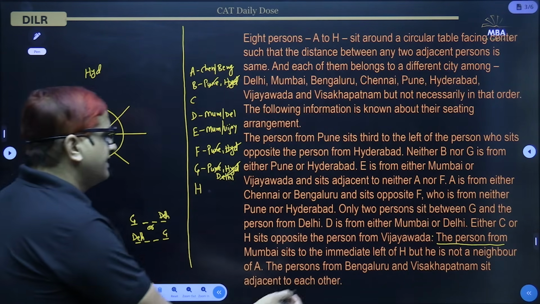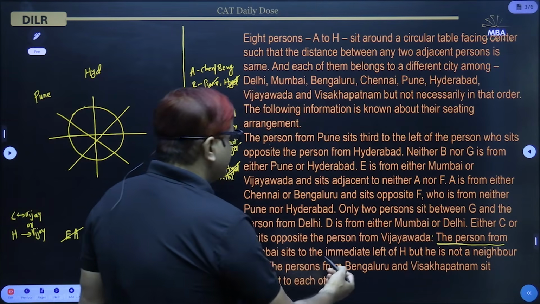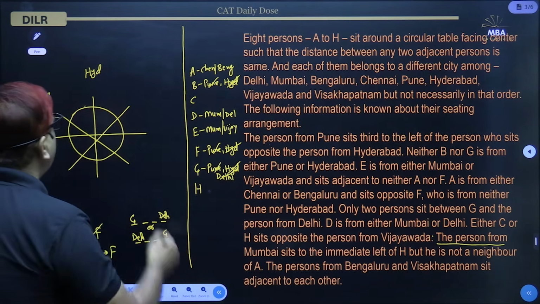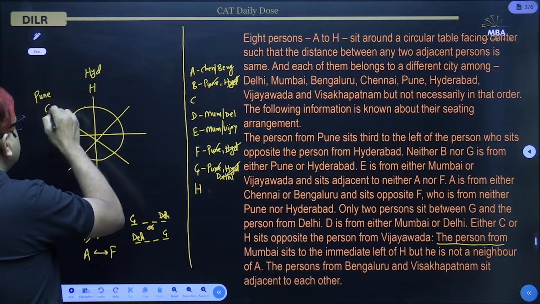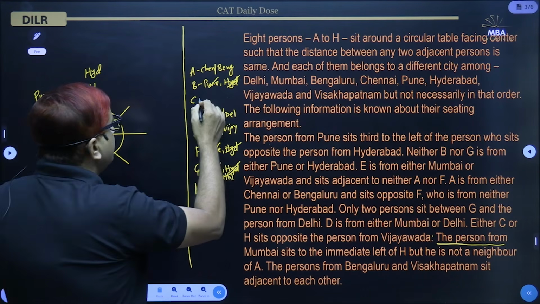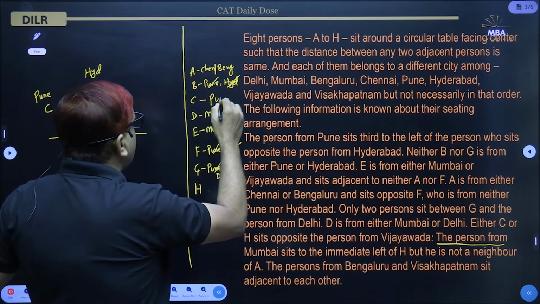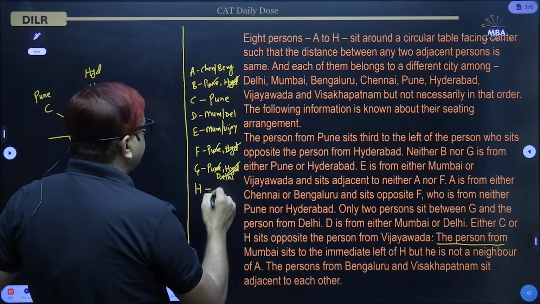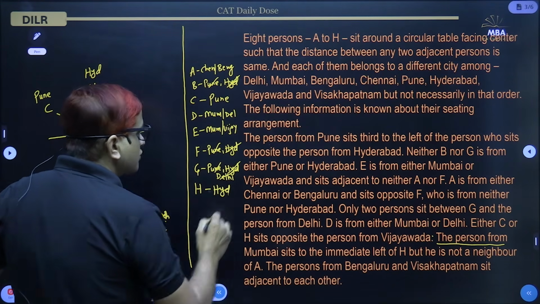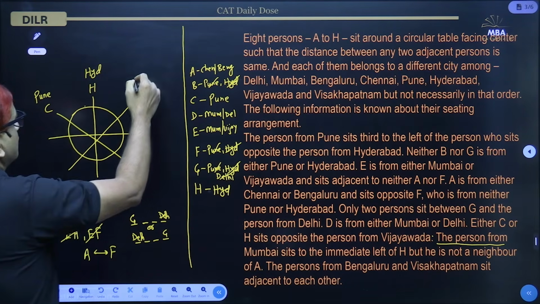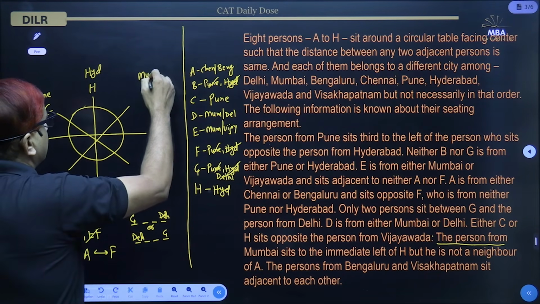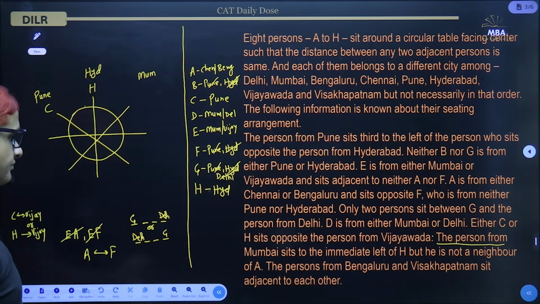But it is given that the person from Mumbai sits to the immediate left of H. That means H is here and this is occupied by C. So C himself is from Pune and H is from Hyderabad, so that the person from Mumbai sits to the immediate left of H. So this place is occupied by the person from Mumbai.